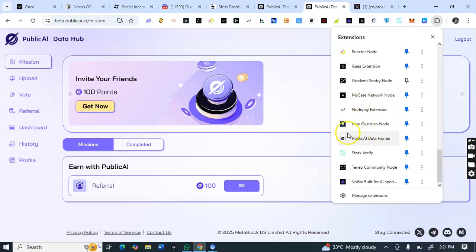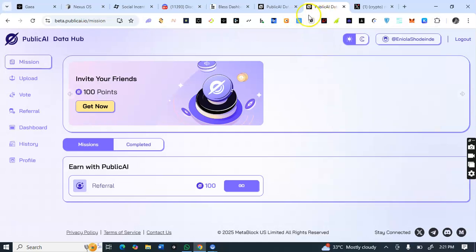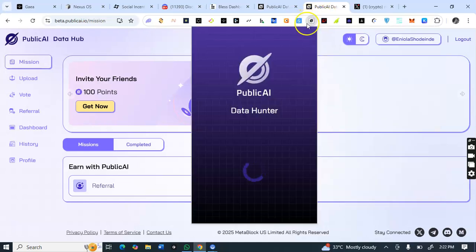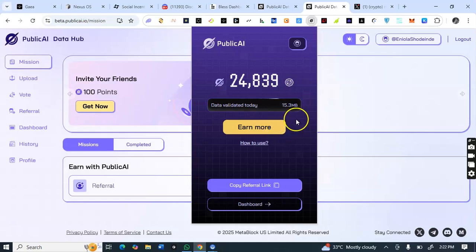This is the extension. So I'll be dropping the extension link in the description box of this video. You first of all download the extension, then activate the mining, the connection. Then you can click on earn more from the extension to reply to the Twitter post using the AI reply, and you earn more points. So that's how to farm the points for this public AI. If you are just signing up, I've just explained how to farm.